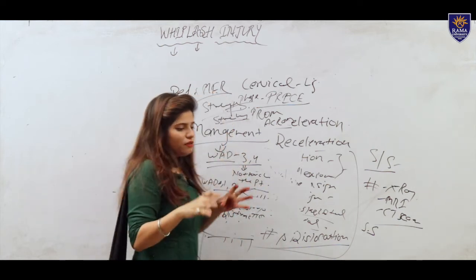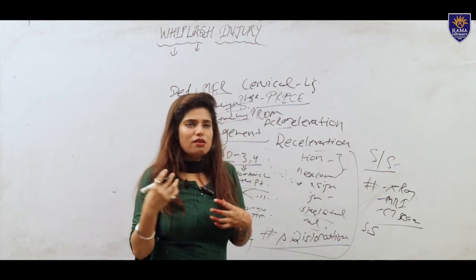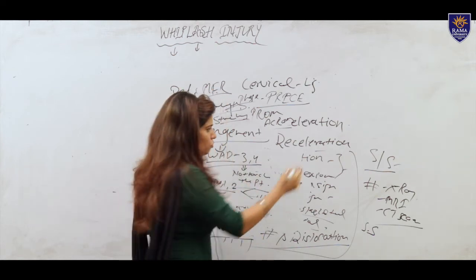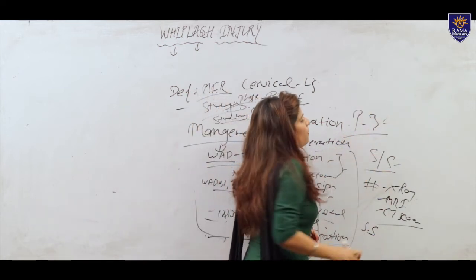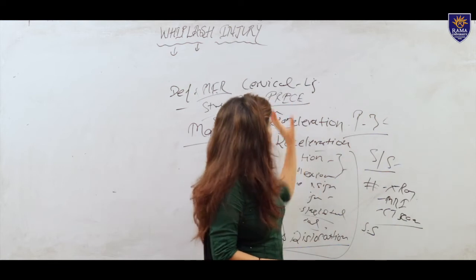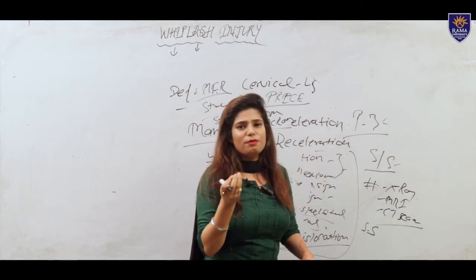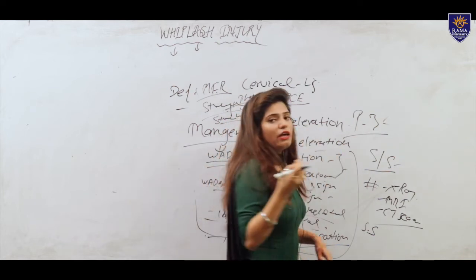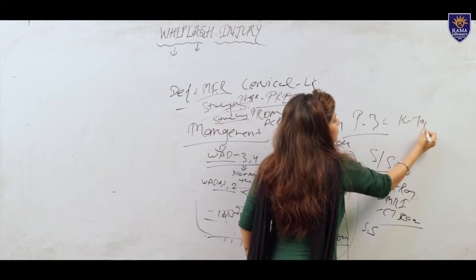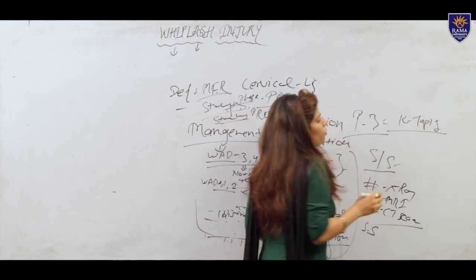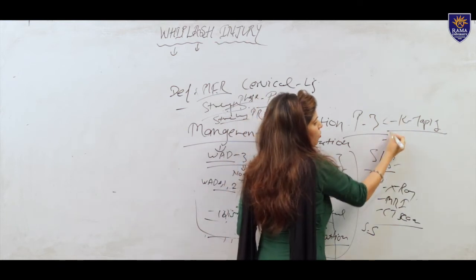If the patient feels an increase in range of motion and strength of the muscle, we go to phase 3. In phase 3, what are we doing? These exercises will be continued, and we add preventive techniques like K-taping, including for the cervical muscle and the ligament also.